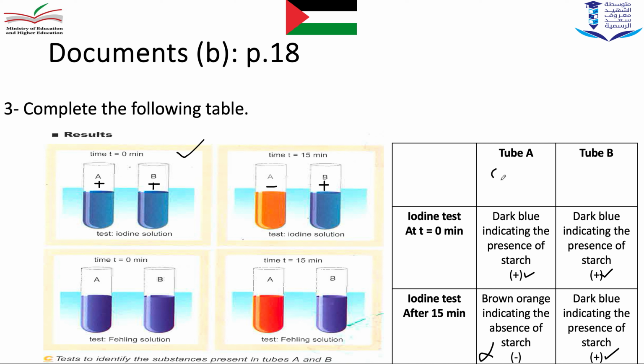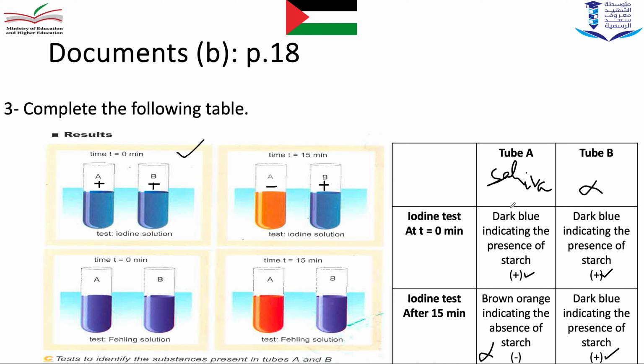Why? Because here we have saliva, but here we have no saliva. So the dark blue color becomes brown orange color, which indicates the disappearance of the starch under the action of saliva. Whereas here, without saliva, there is no chemical transformation, and the starch stays starch.